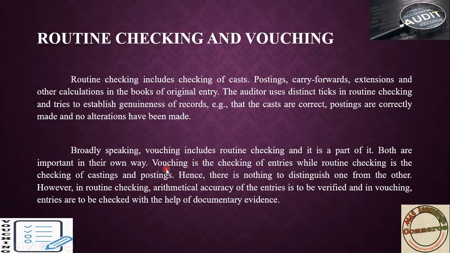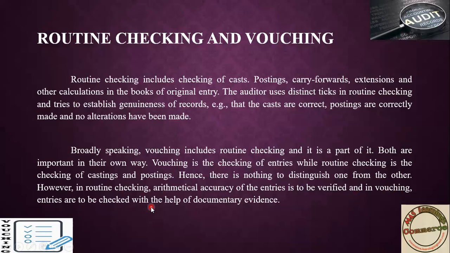Under vouching, you will check periodically, as well as by keeping documents for verification, using documents as evidence, you will check each and every record. That's how vouching works. However, there is no real difference between both. In routine checking, you verify arithmetic accuracy, that is the amount.